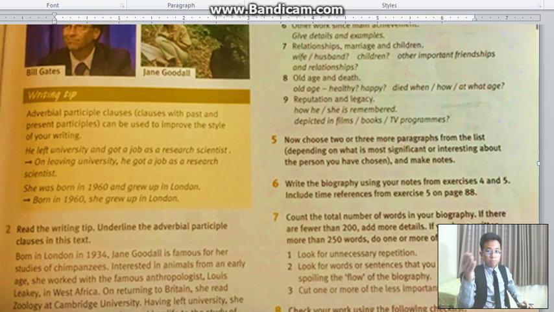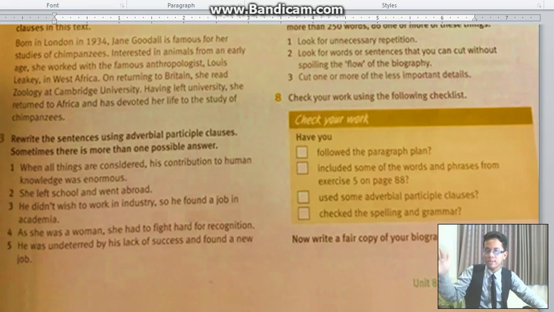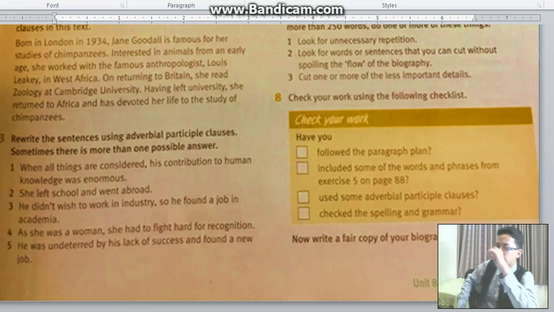Okay, so we will find some phrases, adverbial clauses, in exercise number 2 on page number 89. This looks like grammar, so we're just going to do this quickly because all we need to do is find them. Find the adverbial clauses in the text, so underline them.